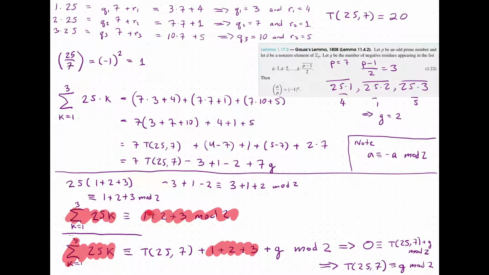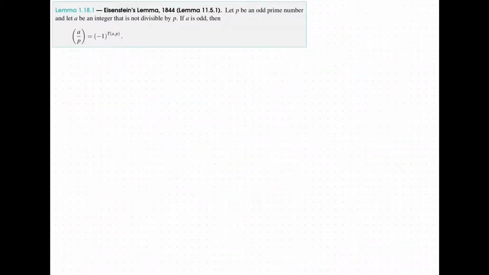Now what we are going to do is do this same exact argument, but now by replacing everything with symbols. So we are assuming now p is an odd prime, a is an odd integer, and it's not divisible by p, and we want to show this. So the first thing is, we want to look at that sum. So we want to consider the Eisenstein value of a at p.